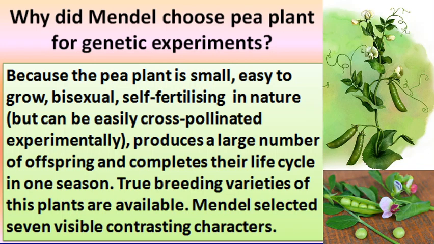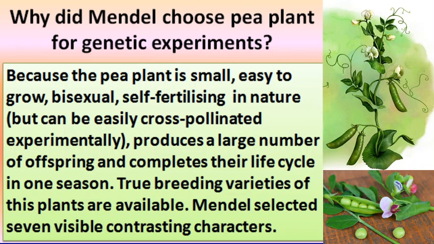So cross-pollination may be allowed experimentally. That's why Mendel chose the pea plant as his experimental model organism.